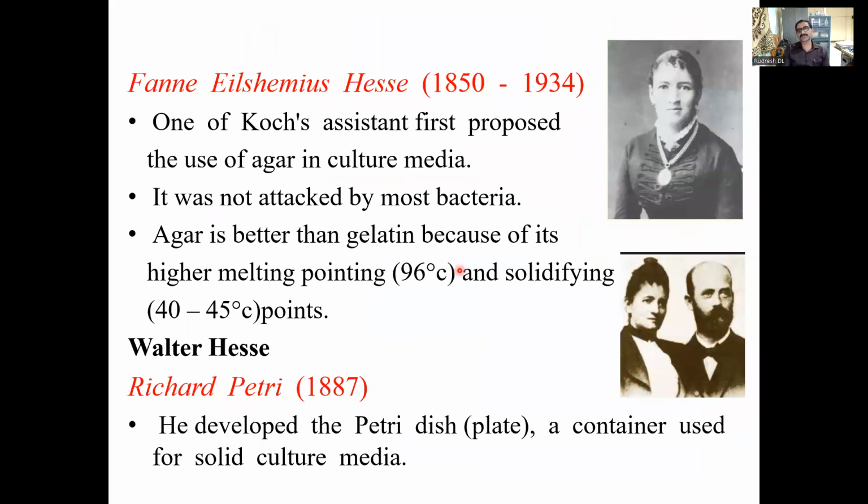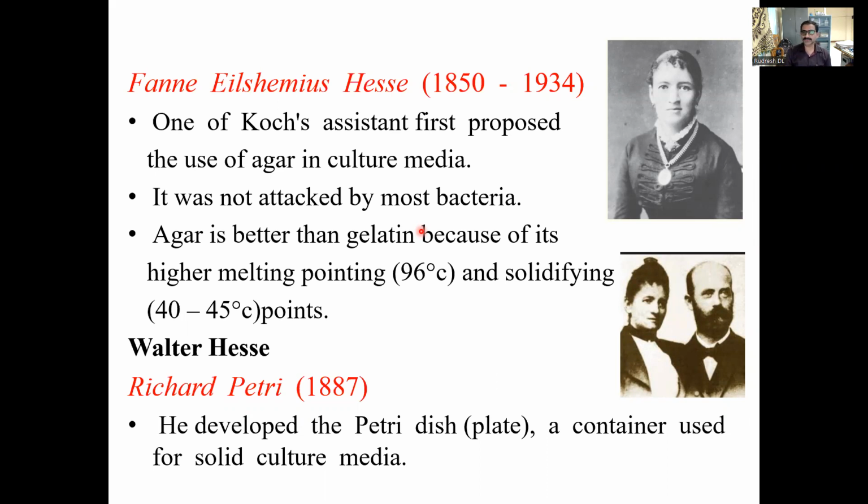Now, another interesting story on the use of agar-agar. Robert Koch had an associate who was working with him, called Richard Petri. He is the Petri of the Petri dish. Richard Petri's wife's name is Fanny Hesse, and she proposed the use of agar-agar as a solidifying agent. Initially, Robert Koch was using gelatin as a solidifying agent to prepare a solid medium.